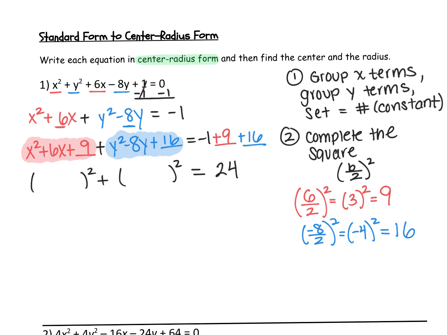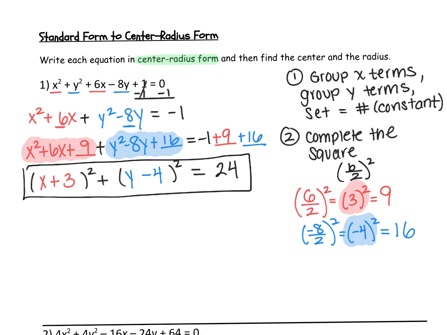And remember, you can use these middle values as hints as to what goes in your parentheses. You see here how this is 3 squared. That is just going to tell you that this factor is x plus 3. And then over here, since this is negative 4, it's going to tell you what goes in here. So that's just going to be y minus 4. And this is your equation in center radius form.